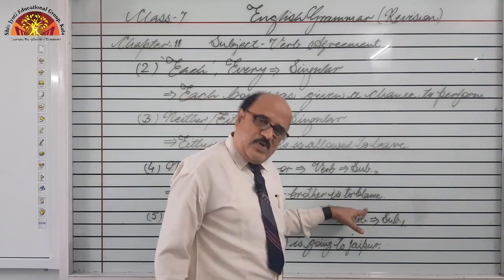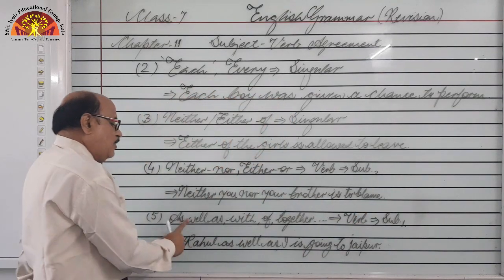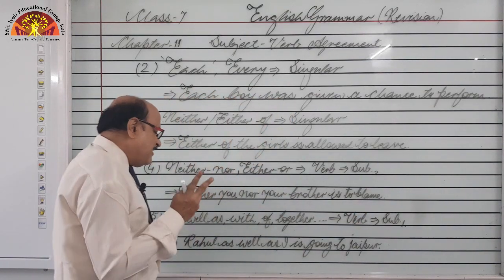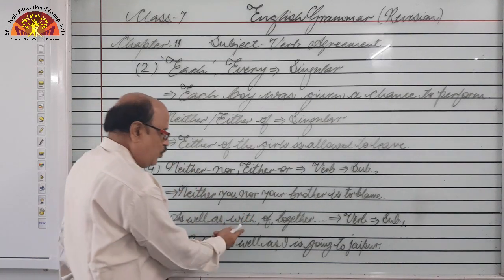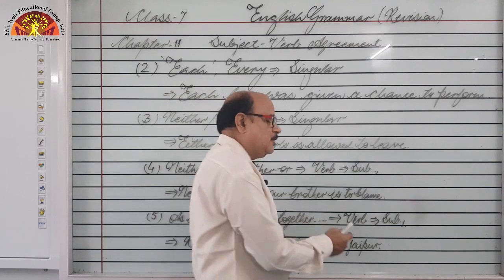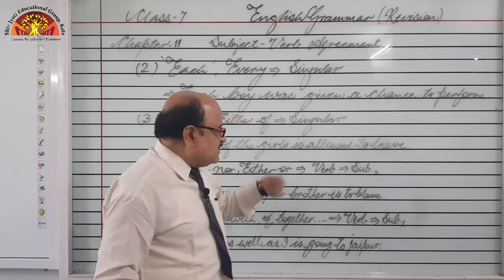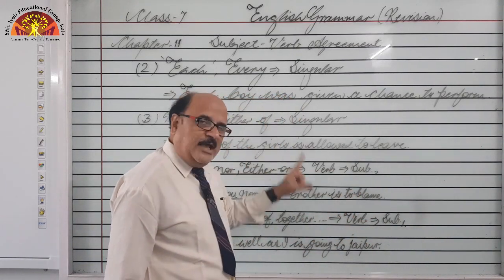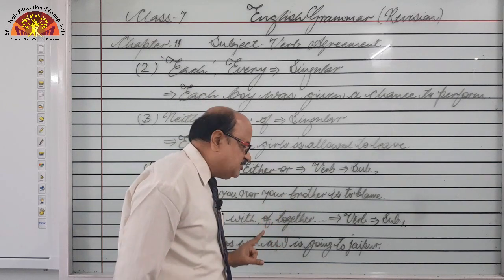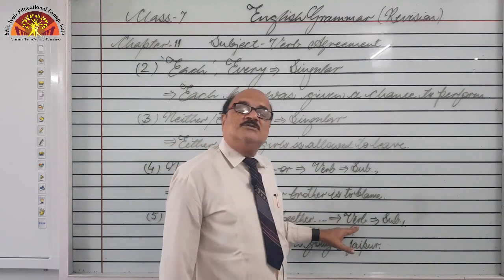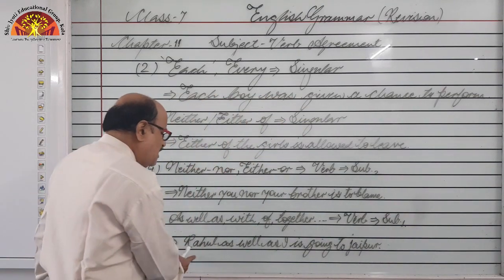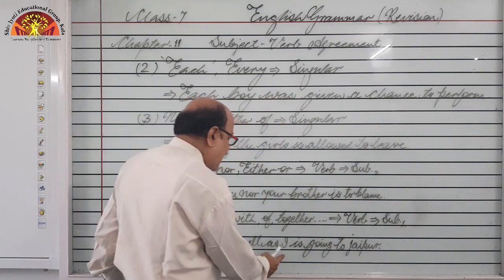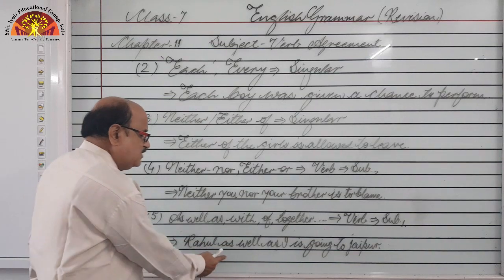is to blame, right. Next, when two nouns have been connected with any of these conjunctions, right, as well as with, of, together, together with. So, just opposite to this rule, means in the case of these conjunctions, the verb is always decided according to subject one, and that is Rahul as well as I. Look, Rahul as well as I.